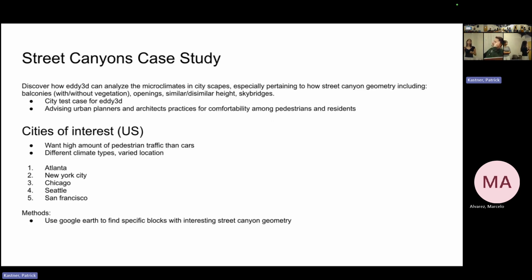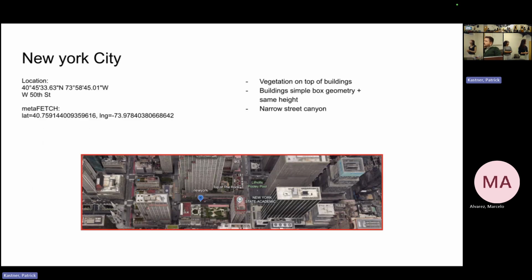I wanted to look at specific street canyons across cities in the United States, based on their geometries and their climate mainly, to see how the street canyon geometries affected the microclimates in between those buildings for pedestrians and residents. The cities I wanted to look at were Atlanta, New York, Chicago, Seattle, San Francisco. I only got to one.